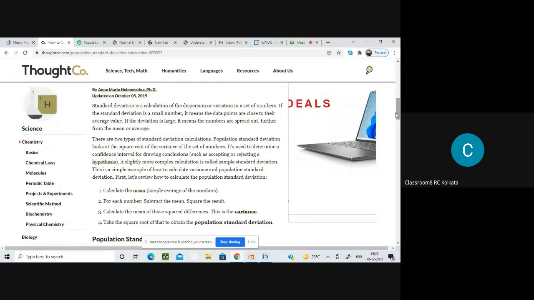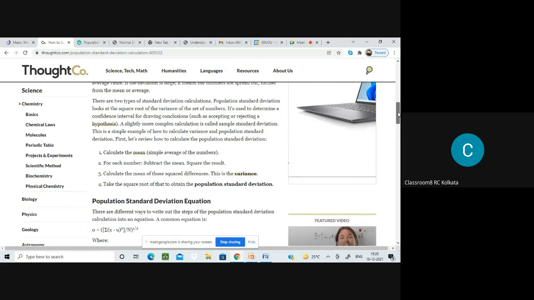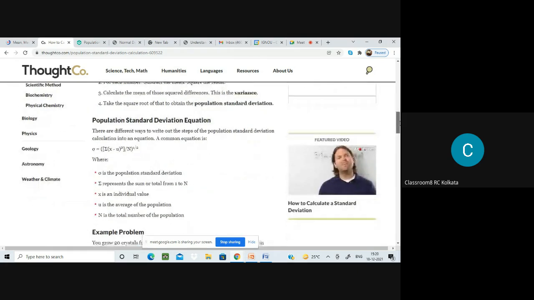So here what we did is we calculated for all individual numbers. We are not considering this as a set. We are just saying there is a group of data, and we are trying to calculate the variance for individual numbers. But here we don't want to calculate for individual numbers. What we want to do is, for a given set, how do we calculate the deviation? So that is done with the help of standard deviation, and this is the formula.